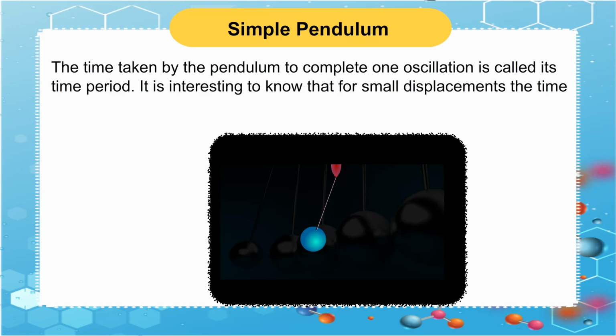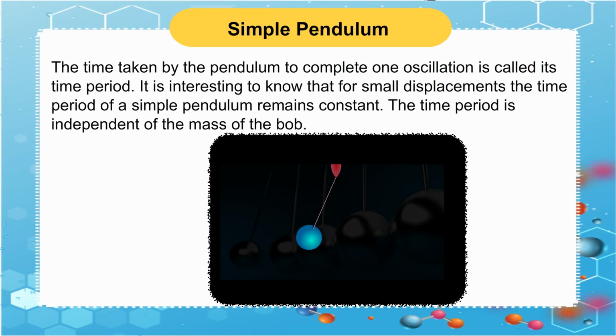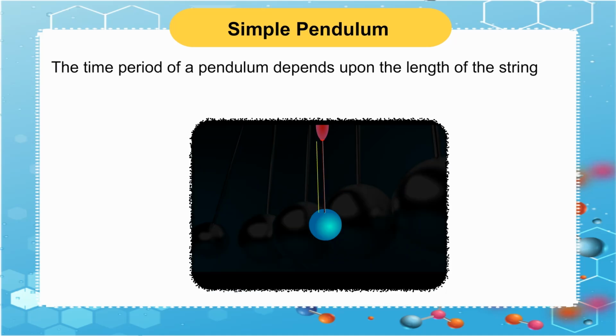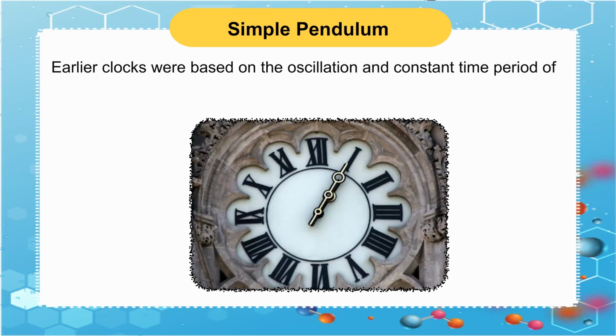It is interesting to know that for small displacements the time period of a simple pendulum remains constant. The time period is independent of the mass of the bob. The time period of a pendulum depends upon the length of the string from which the bob is suspended. Longer the string, greater is the time period. Earlier clocks were based on the oscillation and constant time period of a simple pendulum.